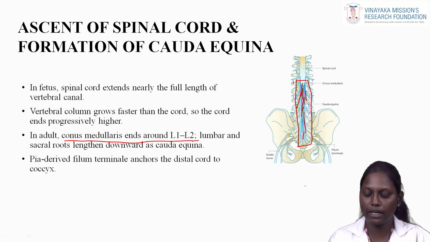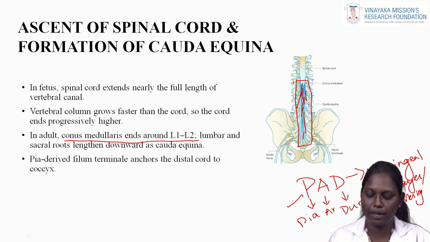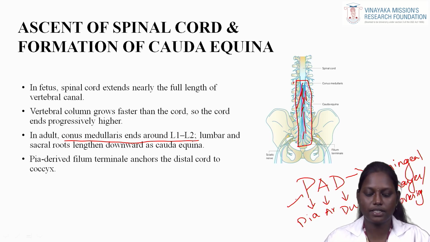As we know, the spinal cord is covered by three meningeal layers: pia, arachnoid and dura mater. The pia, which is derived into the filum terminale, anchors the distal cord to the coccygeal part.